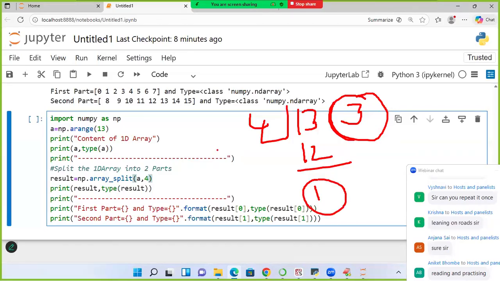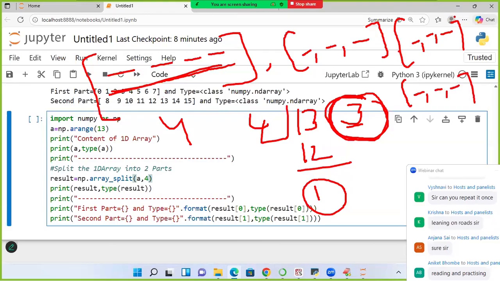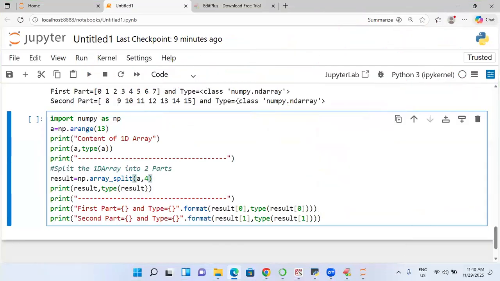That means what answer are we going to get? First one, you will get how many in that? 4. Next, how many will you get? 3. So the 4 is completed. Next, how many are left out? 9. 4 elements are over now. Next, 3 equal parts with how many elements? 3 elements. So this is 1, and the next is this one. 3 equal parts with 3 elements, and one will contain 4 elements. The first one will be given 4, the rest of them will contain 3.